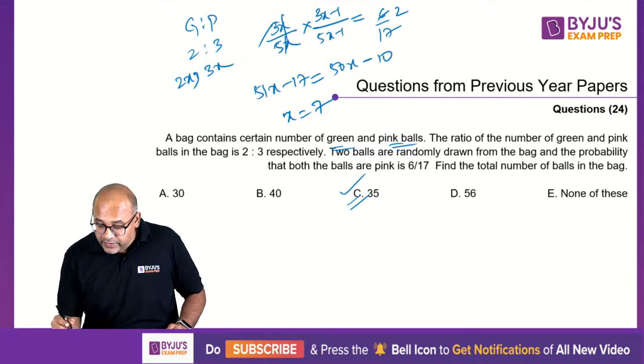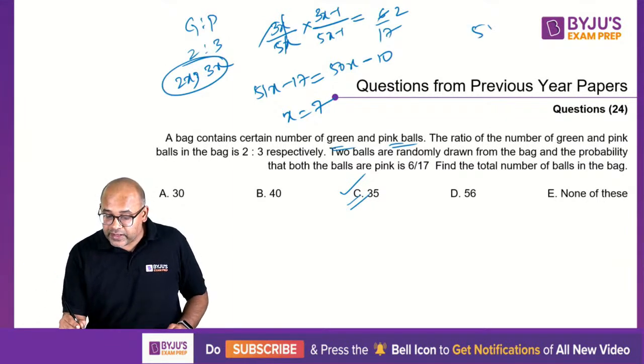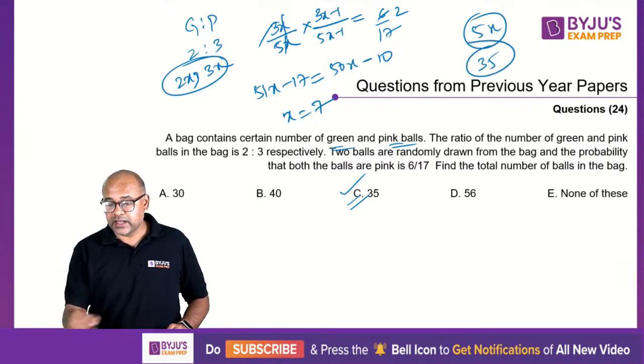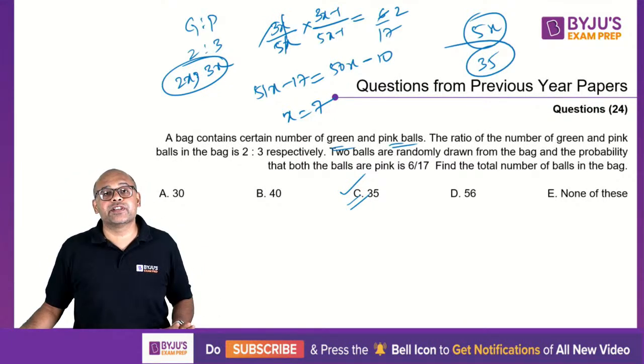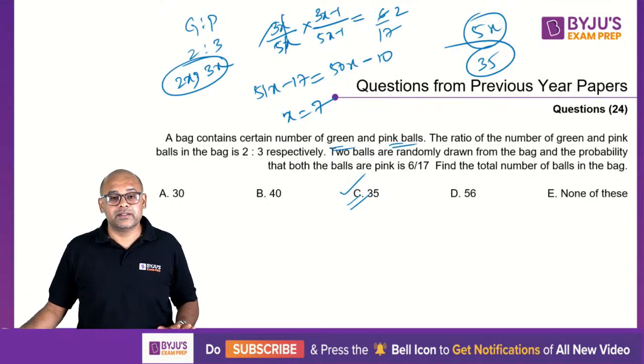If x equal to 7, you want the total of 5x. So 7 5s are 35. That's it. If you understand probability decently, this is a 30-second question. Not more than that.